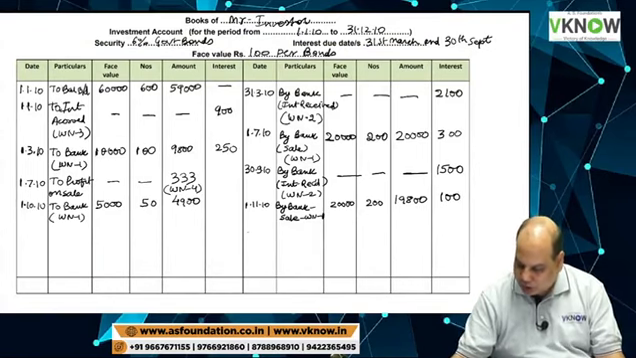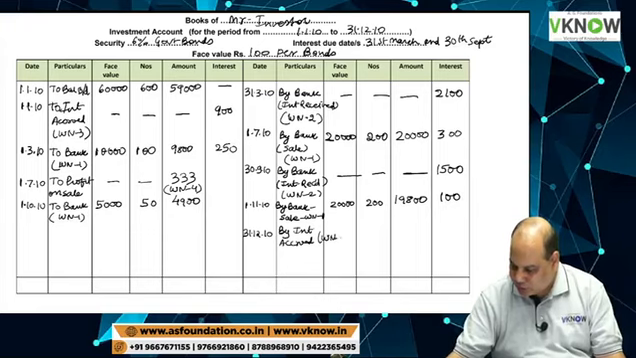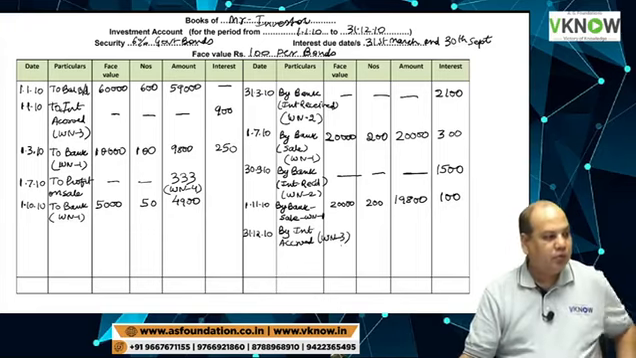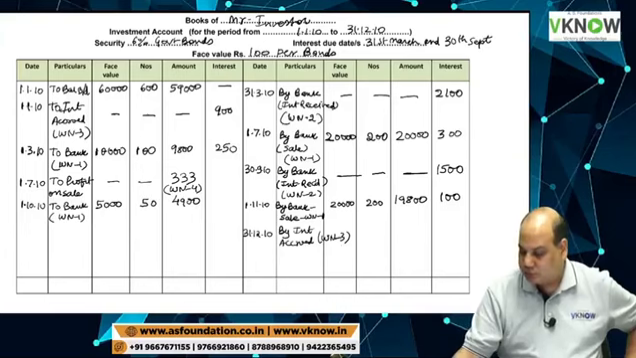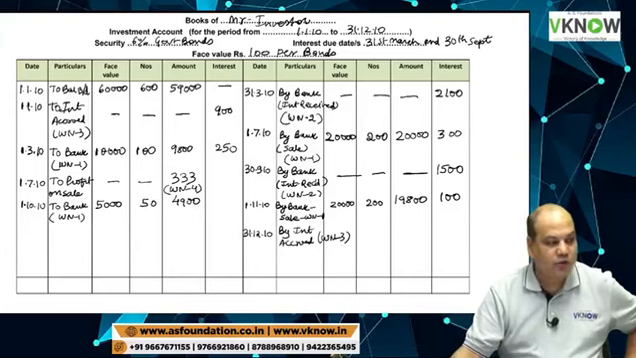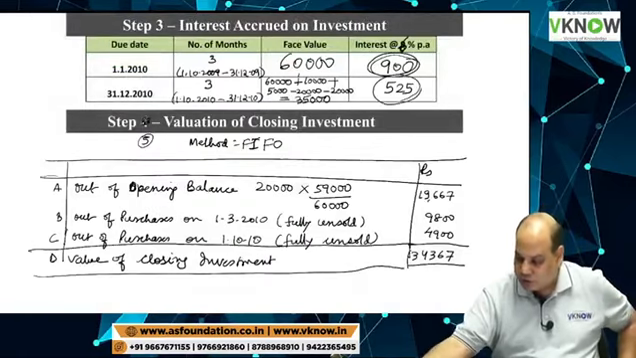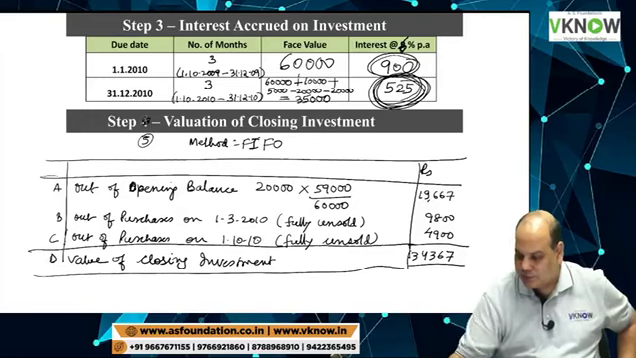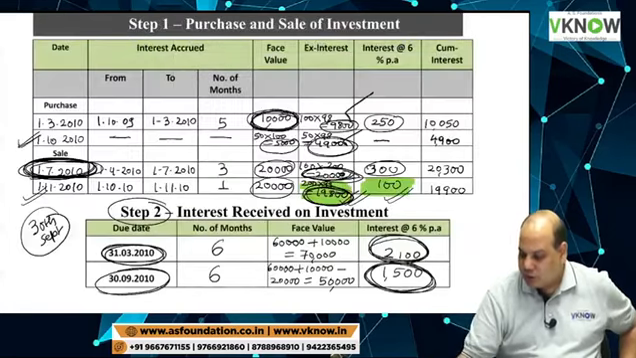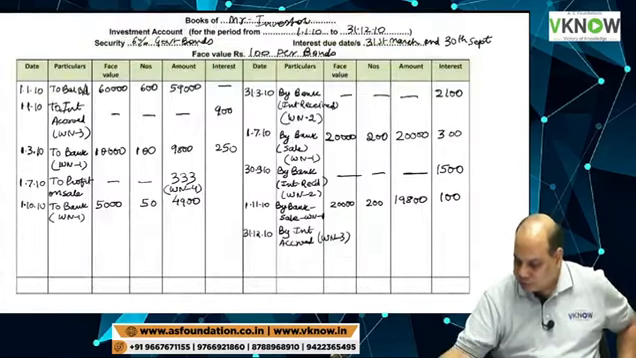Then we'll come to year end, 31st December 10, by interest accrued. By interest accrued, write working note 3. On the screen at the top, working note 3 is interest accrued 525 at the end of the year. So 525 in the interest column.